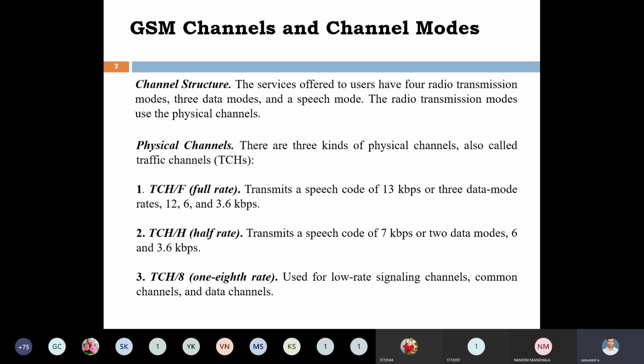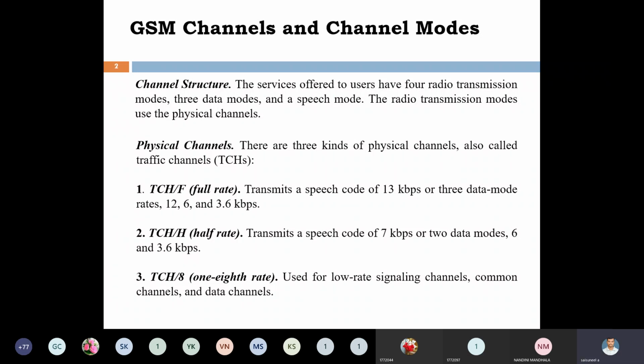And the data modes, 3 data modes. We already discussed the mode concept. How many modes? 4 modes: 3 data modes plus 1 speech mode. For the full rate traffic channel, to transmit speech code of 13 kbps, the 3 data mode rates are either 12, 6 or 3.6 kbps. Depending upon the application, we can use either 12, 6 or 3.6 kbps.